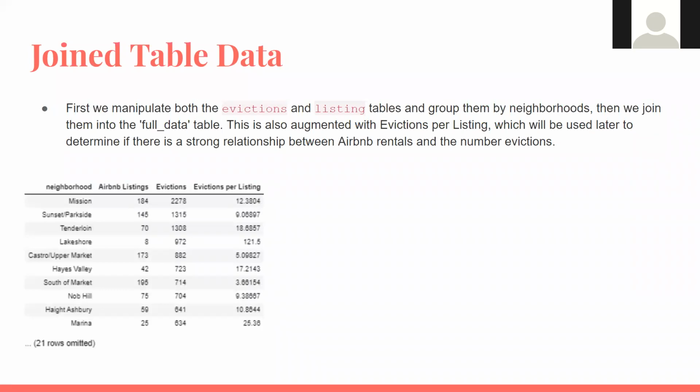This is our join table. First, we manipulated both the evictions and listings tables to group them by their neighborhood so that we could see how many listings and evictions were in each neighborhood, and then we joined those tables together. Then we made the evictions per listing column for use later. That's the evictions column divided by the Airbnb listings column.